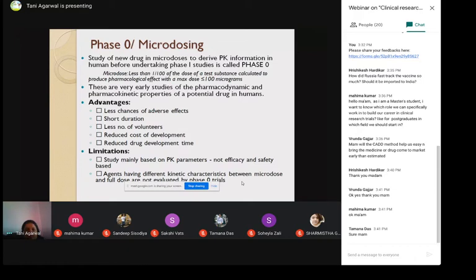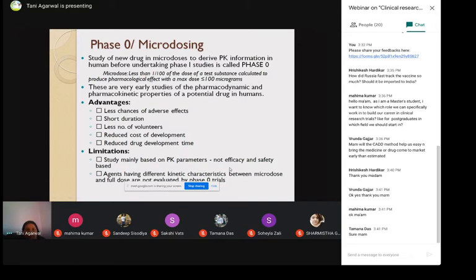PK refers to pharmacokinetics. That means what your body is doing to the drug. Like if you're taking the drug today, how is your body reacting to this drug? It is not overly reactive, or how is the drug removed from your body? Is it removed with the urine, or is it removed through sweat, or what kind of exit mechanism does it have, right? There is no mention of safety or efficacy at this stage, right?